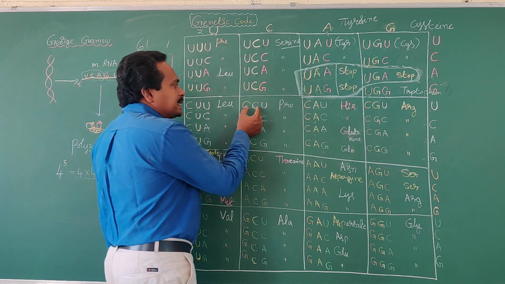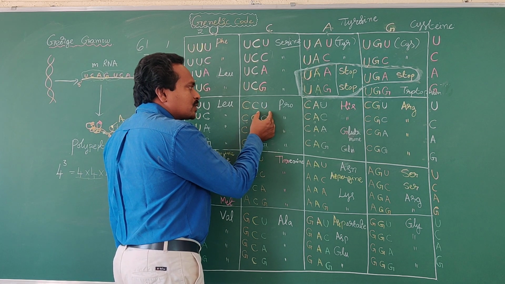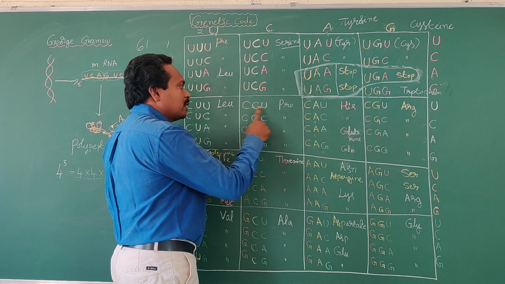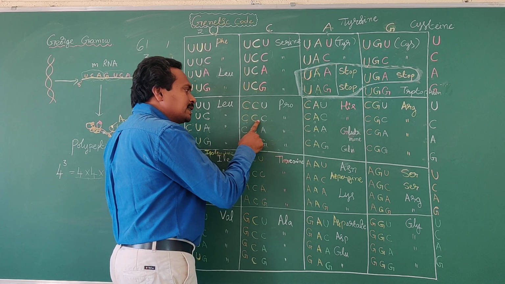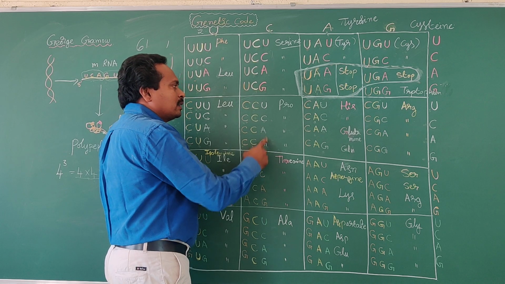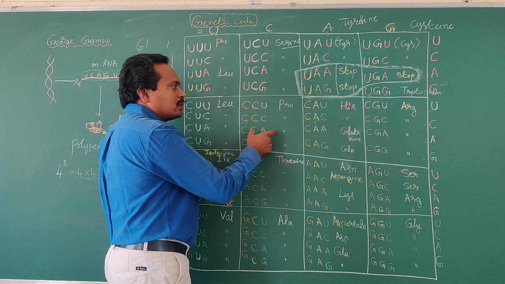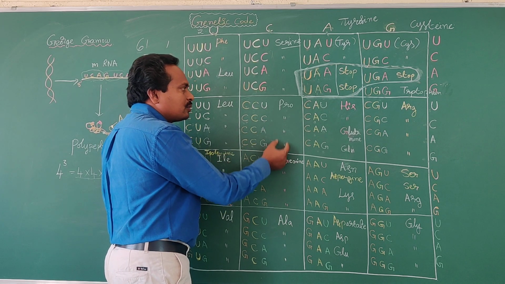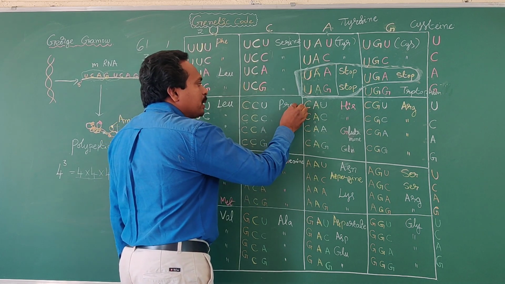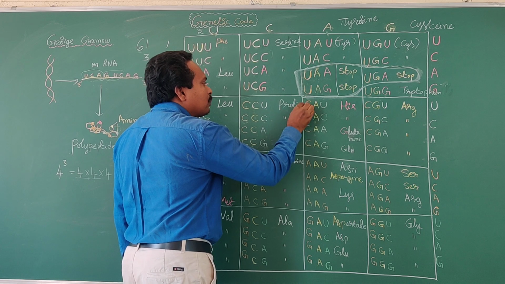Next, CCU codon codes for synthesis of proline amino acid. Along with this CCU, CCC, CCA, CCG, all these four codons code for synthesis of which amino acid? Proline. PRO means proline amino acid.